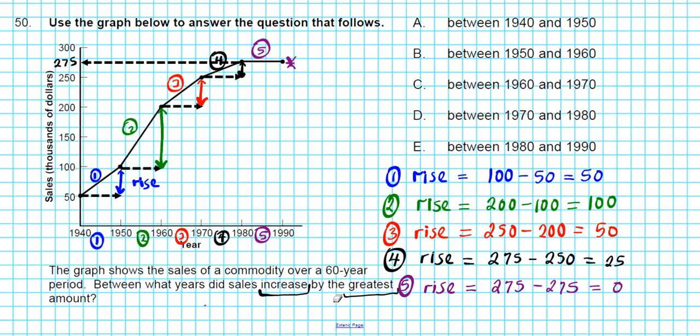So we're looking for the greatest increase. The greatest is interval 2. Interval 2 goes from 1950 to 1960. Our answer is option letter B.